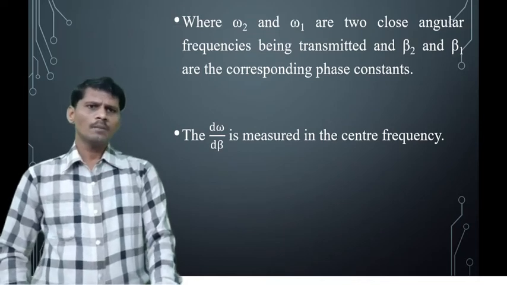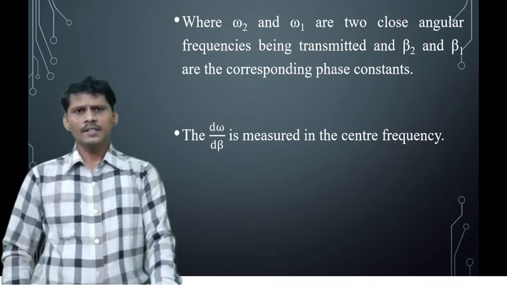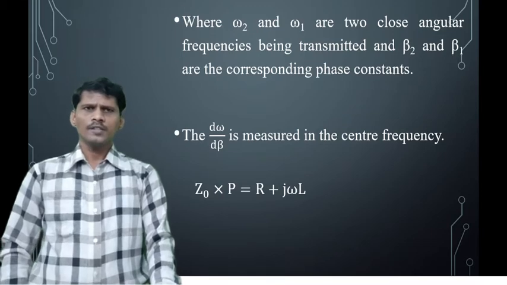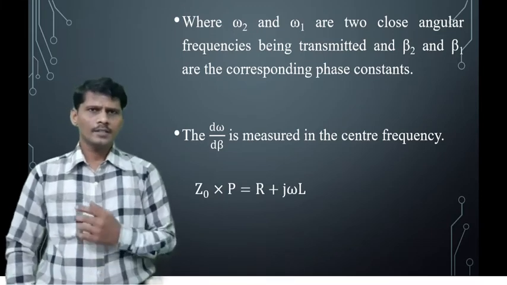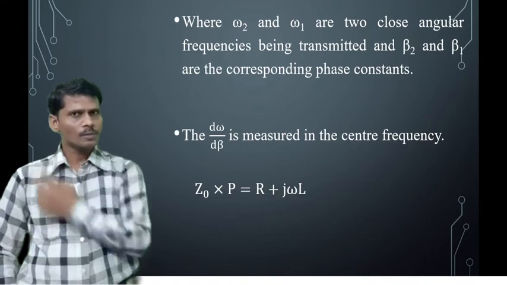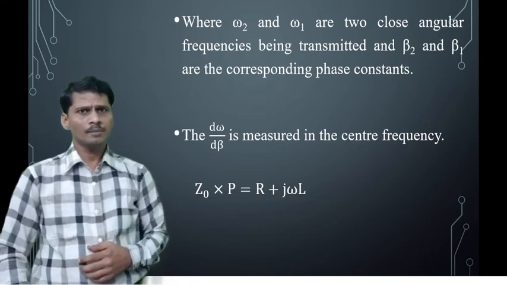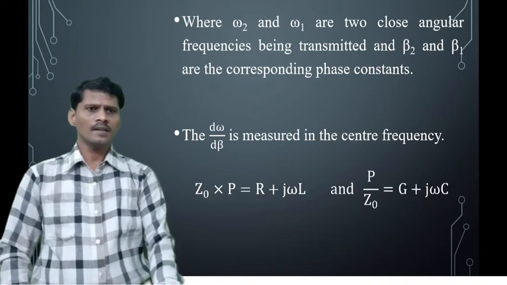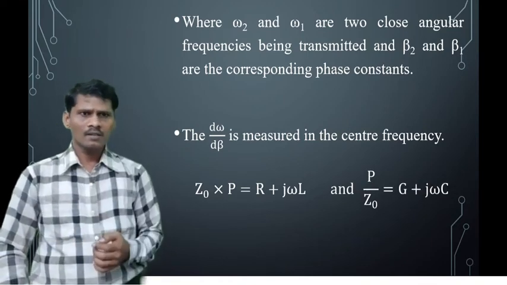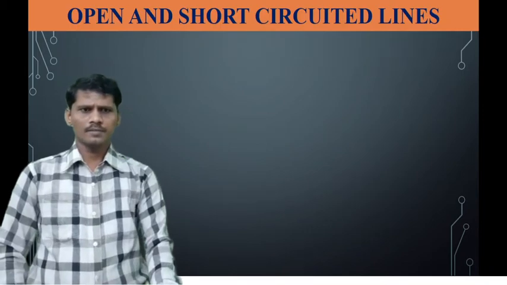The d omega by d beta is given by Z0 into P. We know that Z0 is the characteristic impedance and P is the propagation constant. Z0 into P is the series impedance R plus j omega L, and P by Z0 is the shunt admittance.